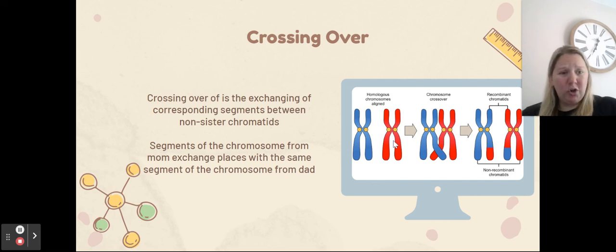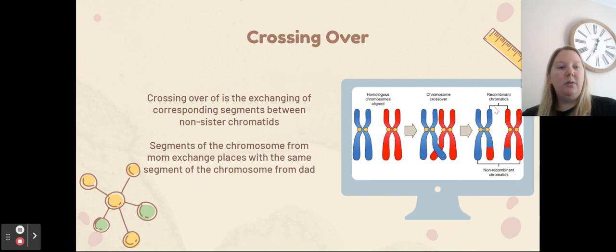What happens in early meiosis is that these two pieces, which carry the same genes because of the same loci, are going to basically trade places. So dad's breaks off and attaches to mom's chromosome. Mom's breaks off and attaches to dad's chromosome.